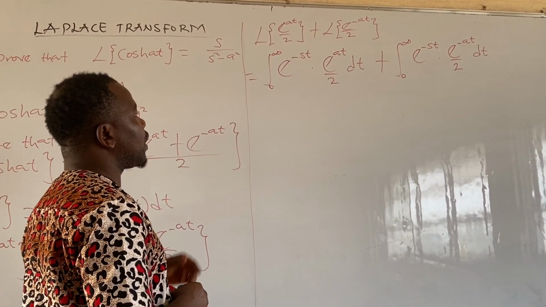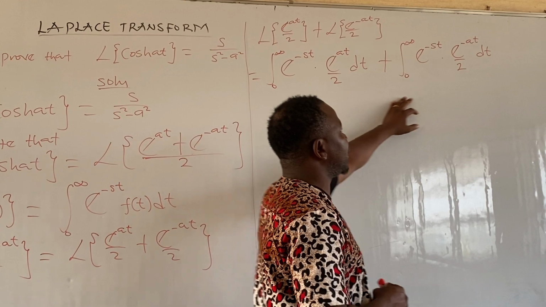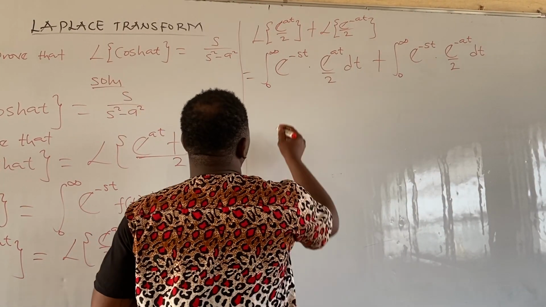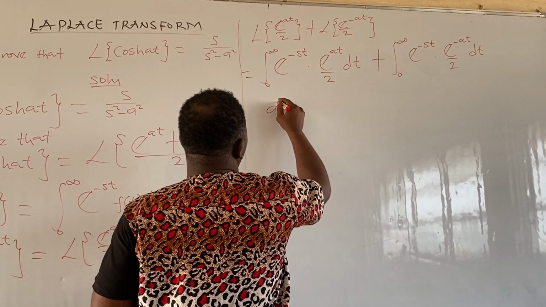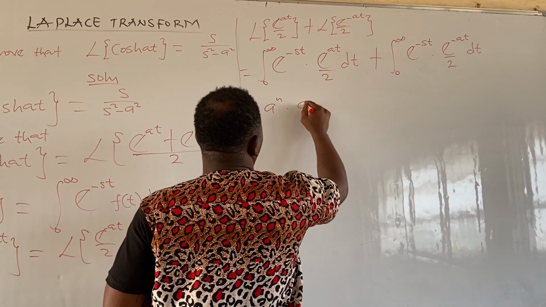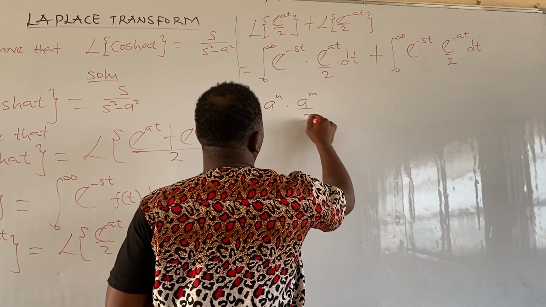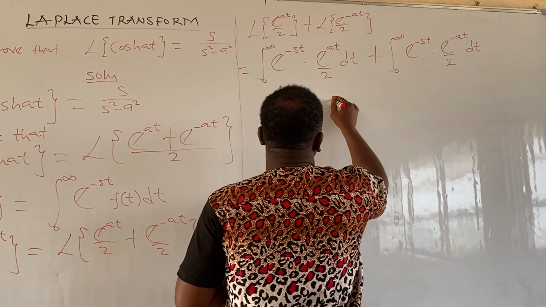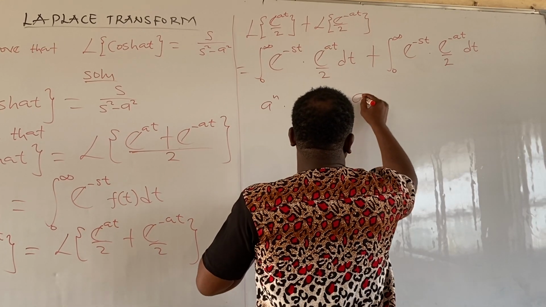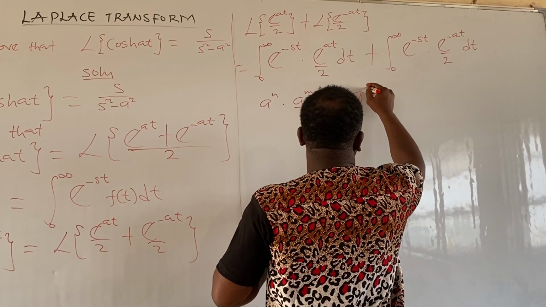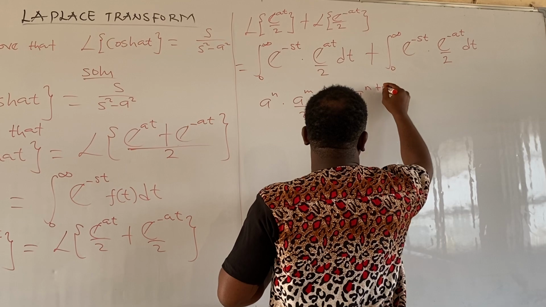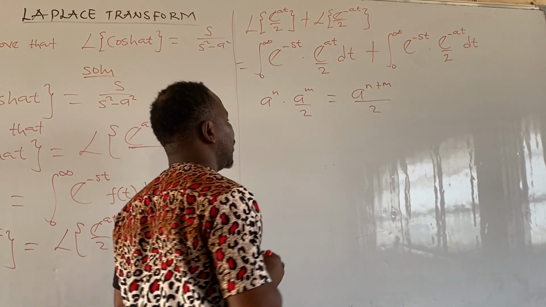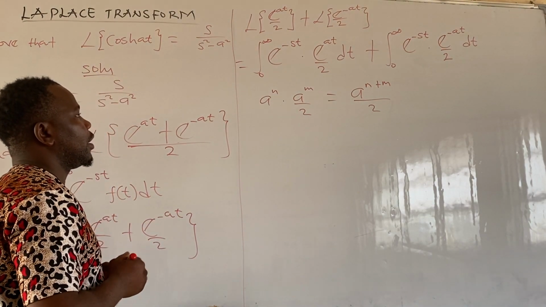Now, if you can see what I am saying, look at the two integrals. Assuming we have a raised to the power n, a raised to the power n all over 2, agree with me that this is the same thing as a raised to the power of n plus n all over 2. True or false? Do you understand?